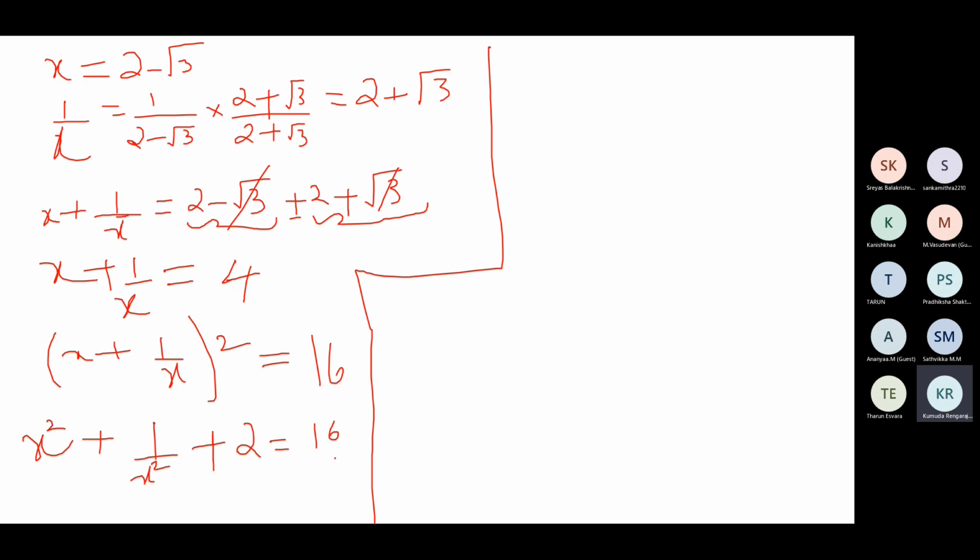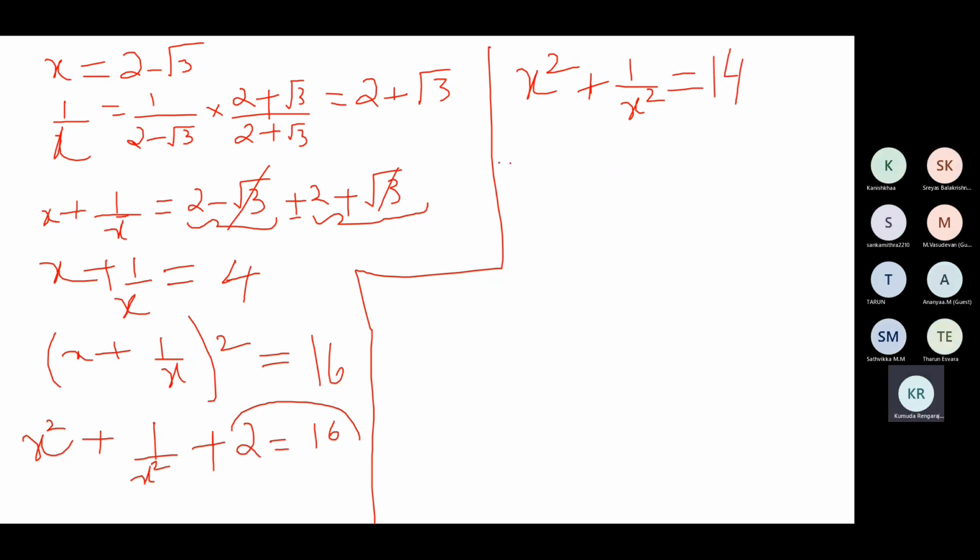With x, you should first find 1 by x and then you should find x plus 1 by x. Square it on both the sides to find the value of x squared plus 1 by x squared. So on transposing, bringing plus 2 to the other side, we have x squared plus 1 by x squared is equal to 14.